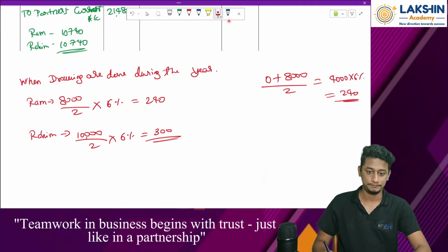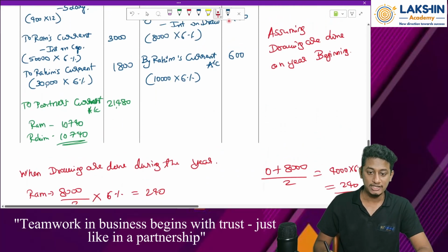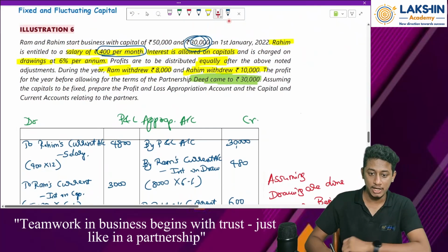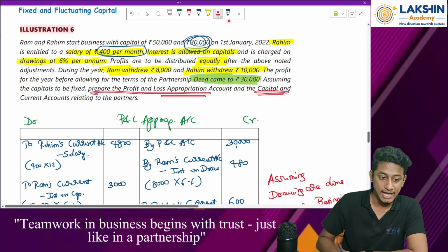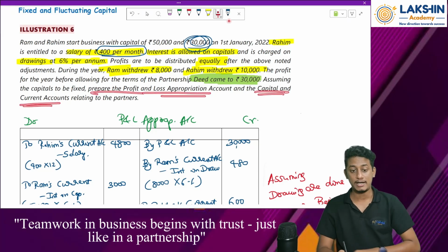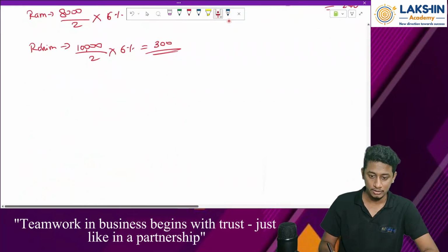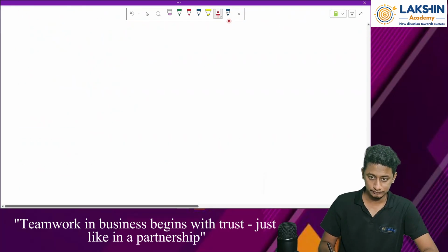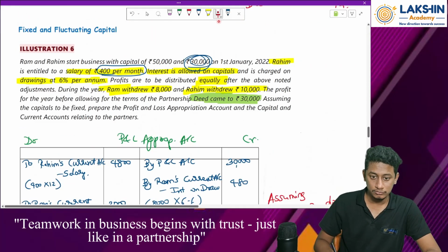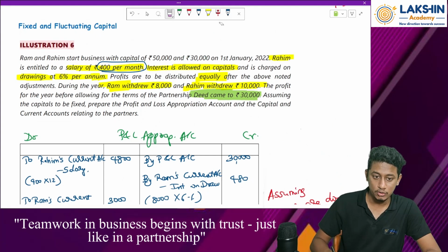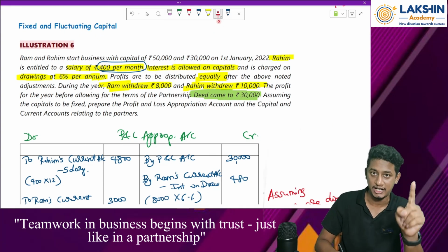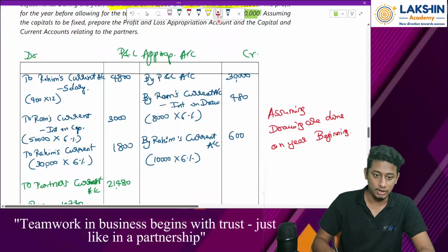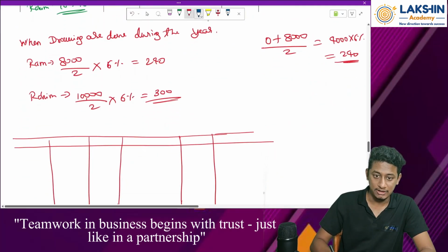Clear? Okay. Now, what is the next step? What is the next step to be done? Preparing P&L appropriation is done, and we need to prepare capital accounts and current accounts. Now prepare capital and current accounts. Okay. First of all, tell me what is the opening balance of capital. Since they have started the business, that means we need to pass the first entry for capital infusion, right? Okay. So let's prepare partners capital account first.